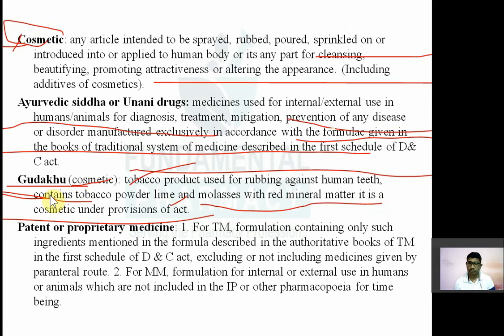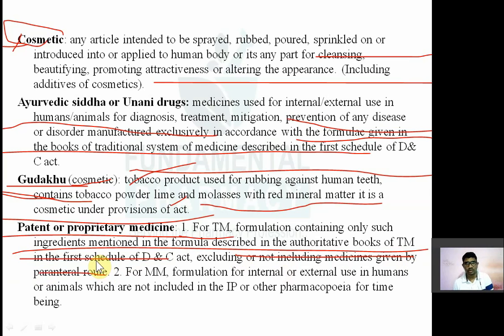Now next is patent and proprietary medicines. What do you mean by patent and proprietary medicines? There are two kinds of patent and proprietary medicine. For traditional medicines like Ayurvedic, Unani and Siddha, the formulation contains only such ingredients mentioned in the formula described in the authoritative books of the traditional medicinal system in the First Schedule as per the DNC Act, excluding medicines given by parenteral route. That is a patent and proprietary medicine of the traditional system.